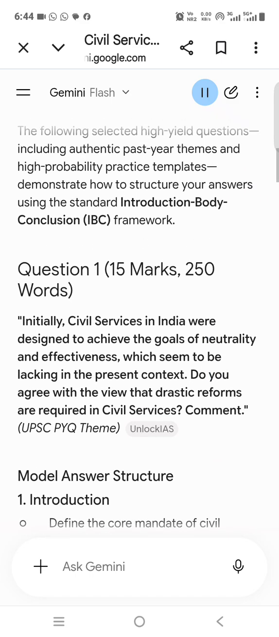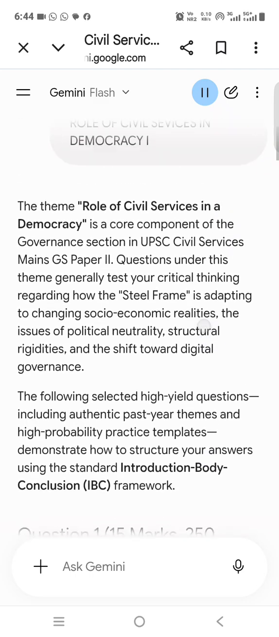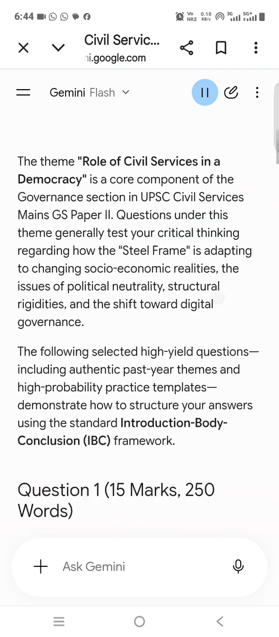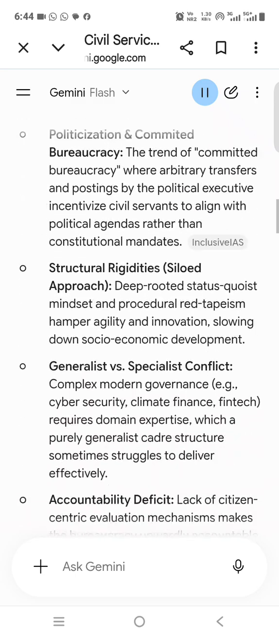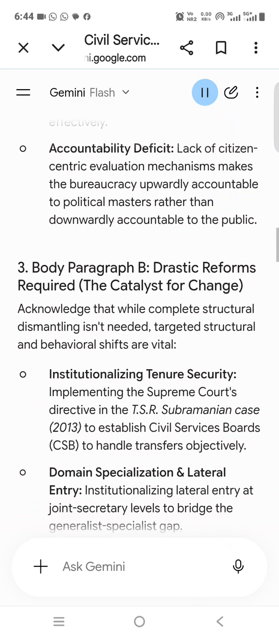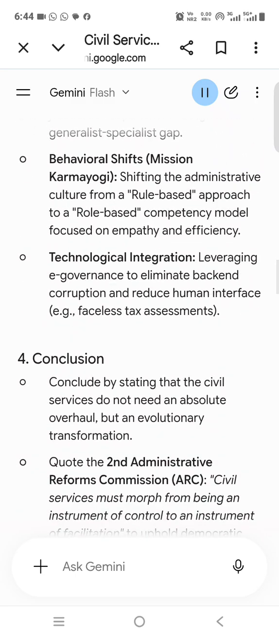Question 2, 10 marks, 150 words. Institutional quality is a crucial driver of economic performance. In this context, suggest reforms in the civil services for strengthening democracy. UPSC PYQ theme, Model Answer Structure.